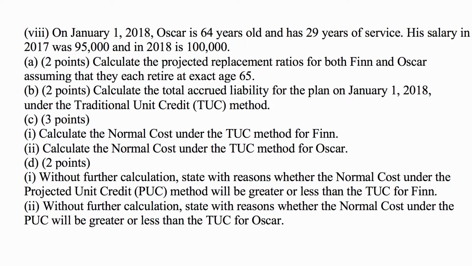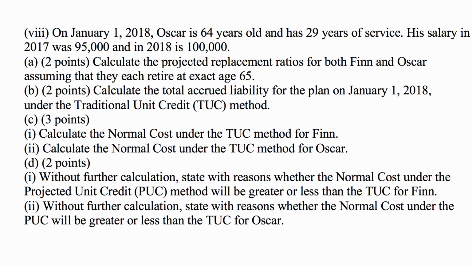B. Calculate the total accrued liability for the plan on January 1st, 2018 under the traditional unit credit method. C. Part 1. Calculate the normal cost under the traditional unit credit method for Finn. Part 2. Calculate the normal cost under the traditional unit credit method for Oscar.